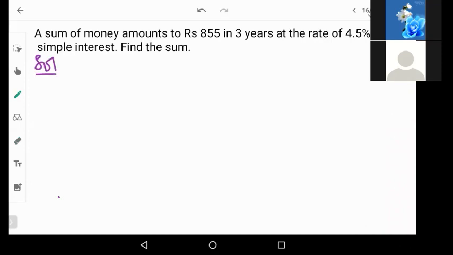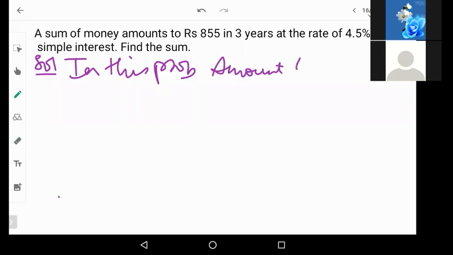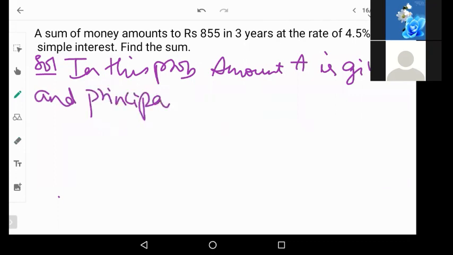Okay. Now, in this problem, amount A is given and principal is to be calculated.